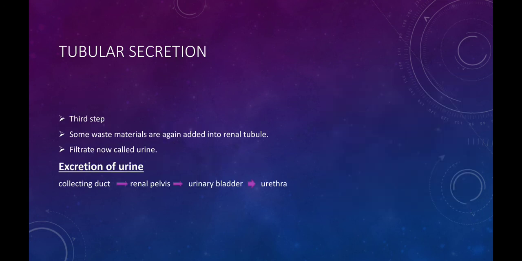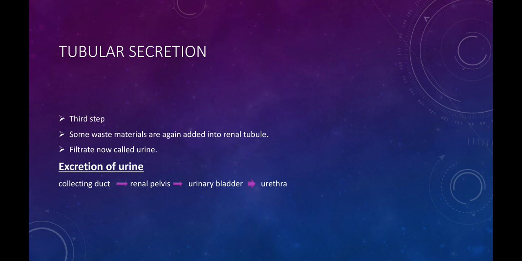Now the third step is tubular secretion. It is the third step in the urine formation. Some waste materials are again added into the renal tubules. Whenever the useful materials are reabsorbed from the glomerular filtrate into the blood, some waste materials such as salts, hydrogen ions, urea, etc. are then again added from the blood capillaries into the renal tubule, which is known as tubular secretion. Now the filtrate is called urine.